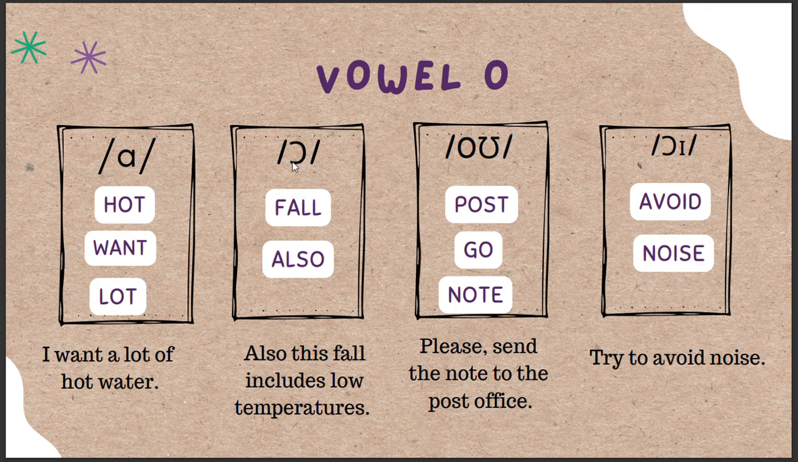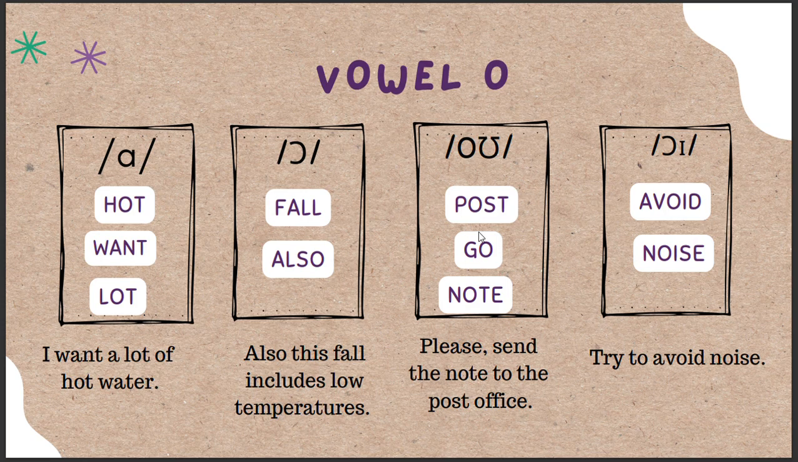And this one is the lips are like more rounded, or more like in an oval shape. For example, fall, also. Example, also this fall includes low temperatures.